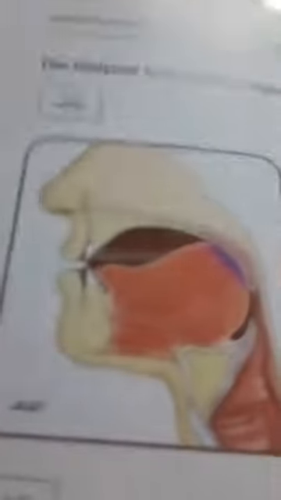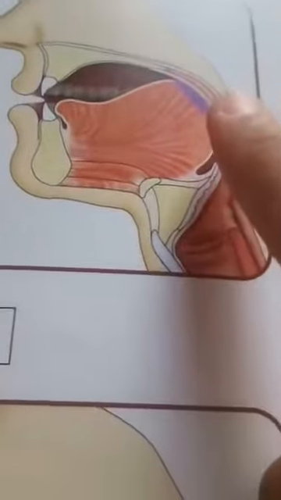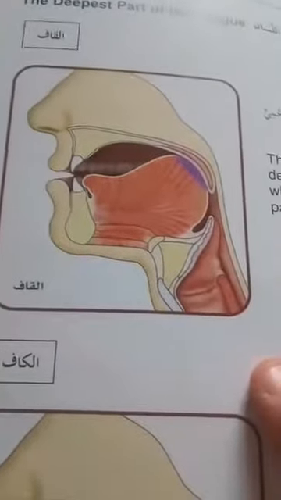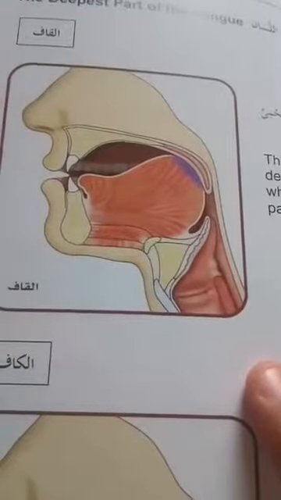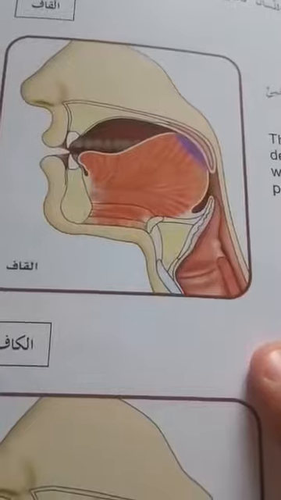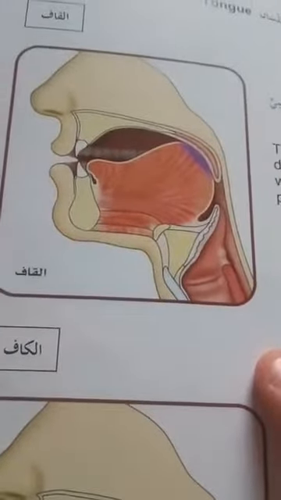You can see here that for qaf we have aqsul lisan, when it touches the upper palate with a soft portion of it. This portion is soft while this portion is hard. So when aqsul lisan touches the soft palate, there will be pronunciation of qaf, and we will pronounce it like aqo, iqo, oqo, aqo, iqo, oqo.